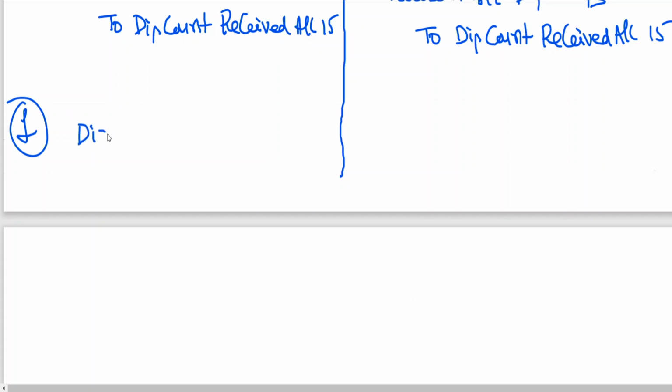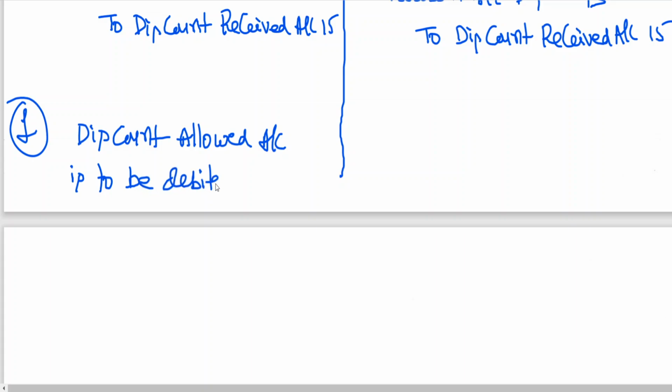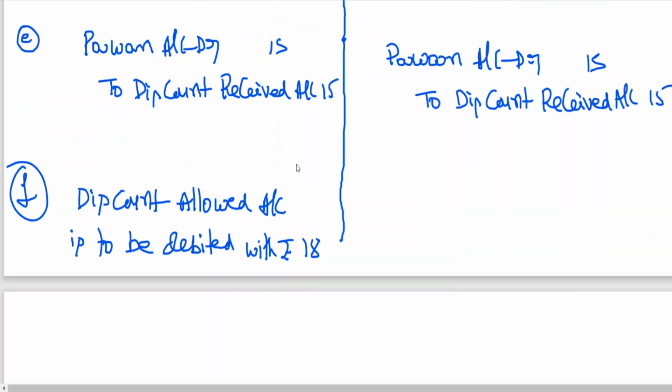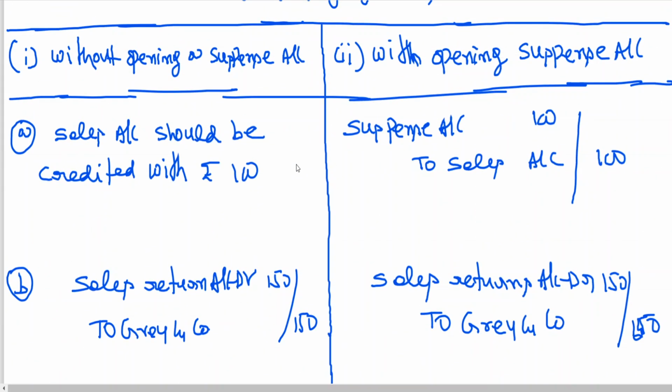Without using suspense account, you should write discount allowed account is to be debited with rupees 18, because we have been working out the problems without using suspense account.